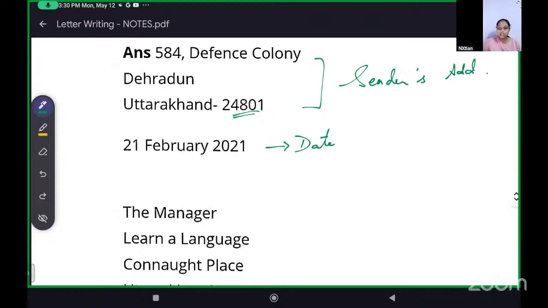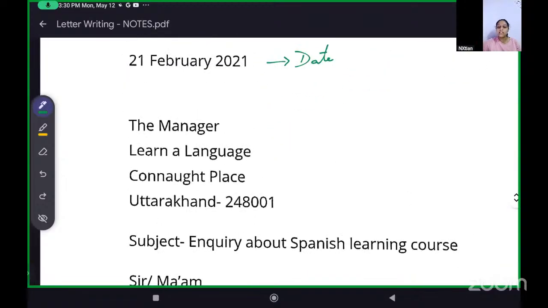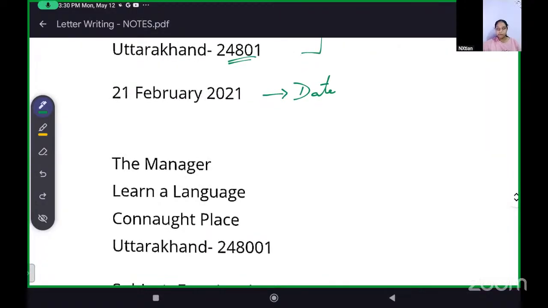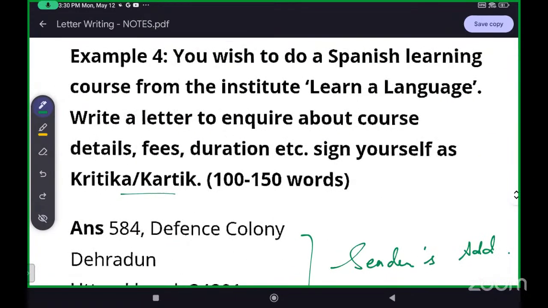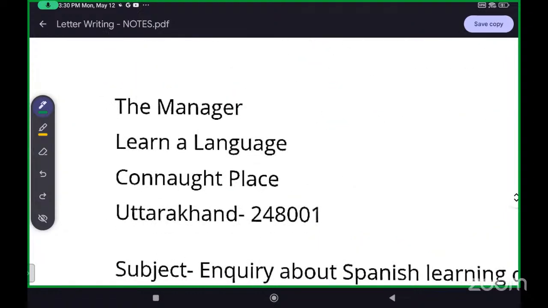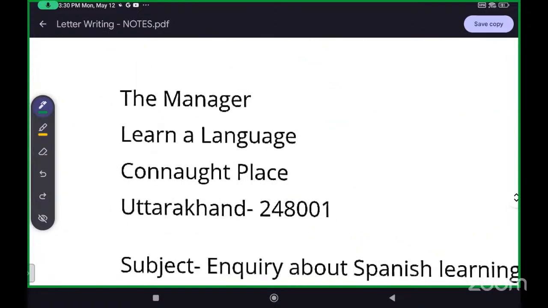You put the date. Now, also very important, when you write to the editor, we write the editor. When we write to the manager, we write the manager. Why? Because we are writing to the manager to inquire. It's not directly mentioned in the question that manager, but we have to mention who will be inquired. The manager, right? So you have to mention the manager.